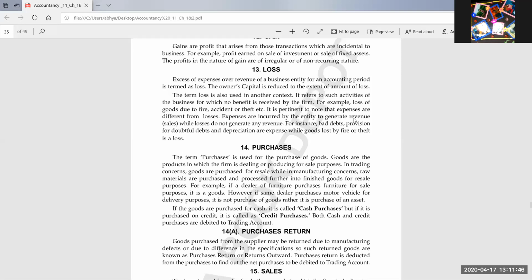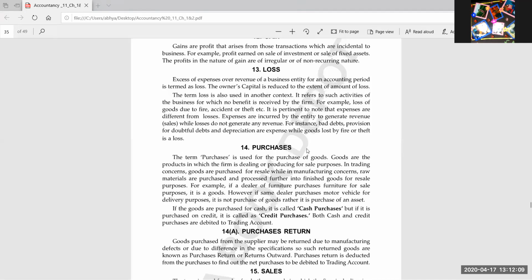But if we have invested our money outside the business, then it is known as investment, like investment in share capital, debentures, land, building, plant, machinery. Any other investment which we have made outside the business will be known as non-current investment.